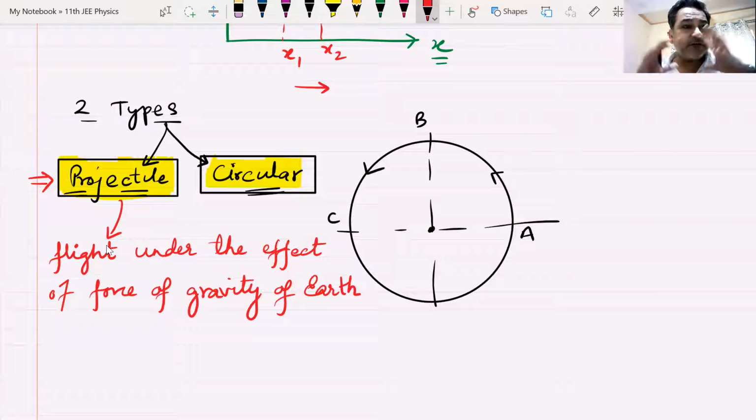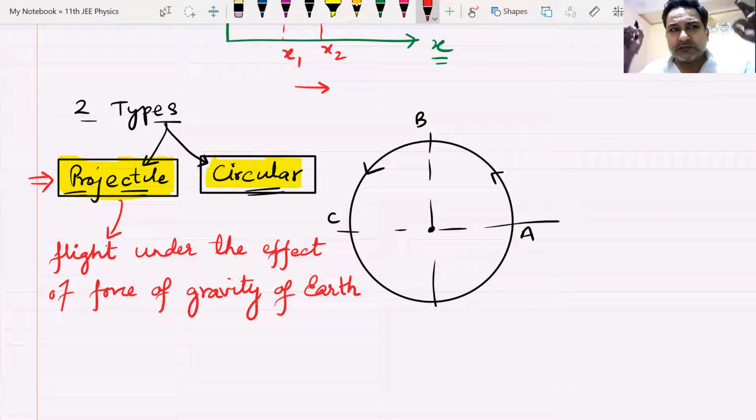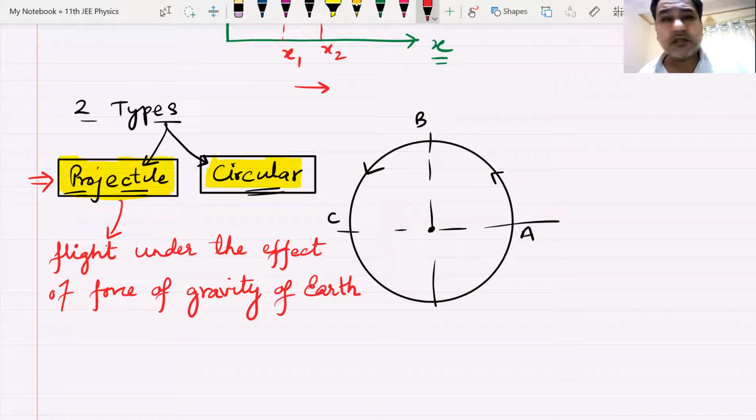Anything which is in flight under the effect of the force of gravity of Earth will be known as a projectile. All these satellites, the International Space Station, everything that you see flying under the effect of gravity are projectiles.